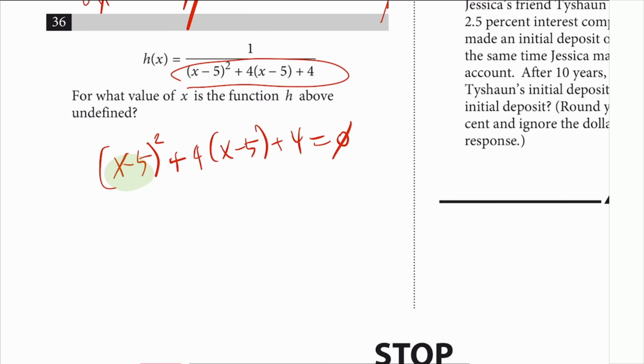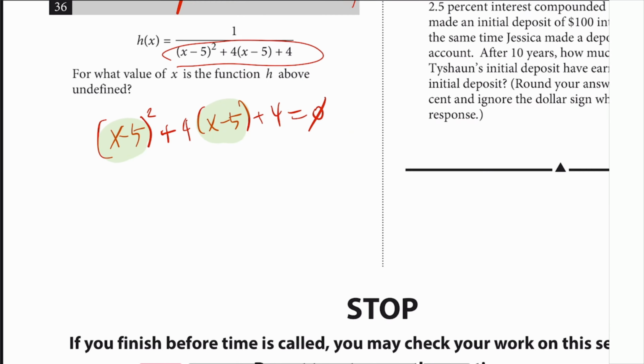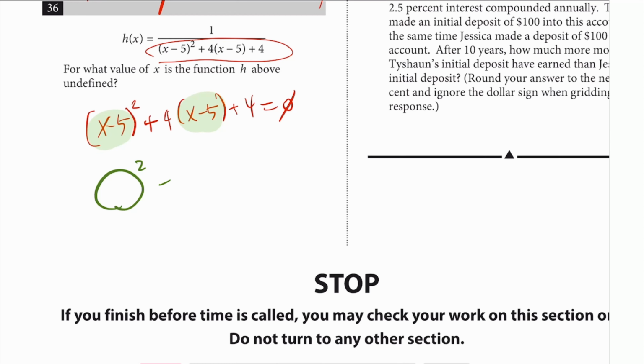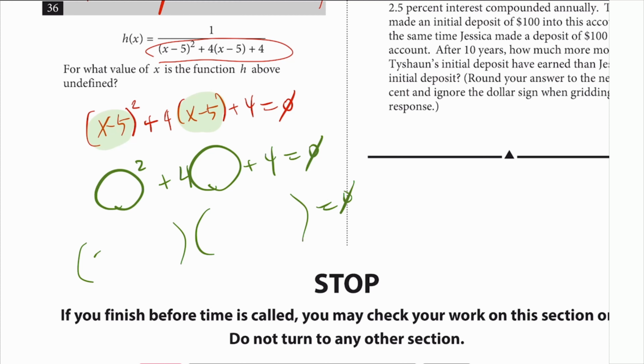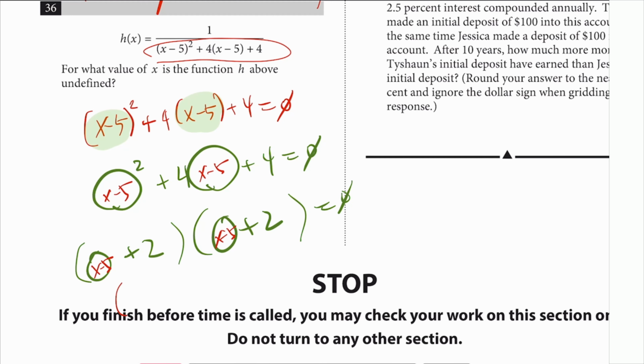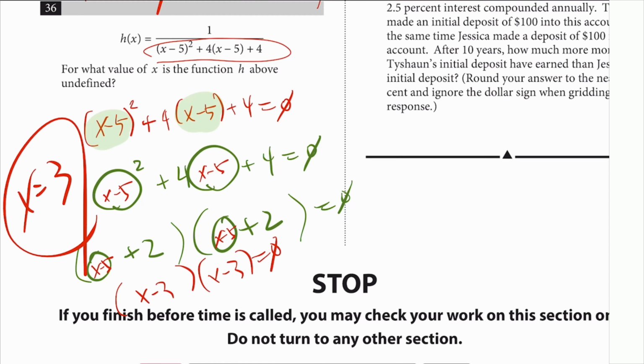If you look at it, x minus 5 is the same term in both of them. So if you think of it as, like, square plus 4 plus 4 is equal to 0, you could just factor that as is, and you'll get plus 2, plus 2. And then now you can just put it back in, x minus 5 and x minus 5. This is how you're supposed to do it. So when you do that, you get x minus 3 is equal to 0. So x is equal to 3 it is.